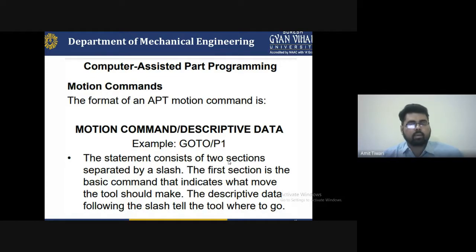Next is computer-assisted part programming, with motion commands and descriptive commands. For example, GOTO slash P1. The statement consists of two sections separated by a slash. The first section is the basic command that indicates what move the tool should make, and the descriptive data following the slash indicates where to go.